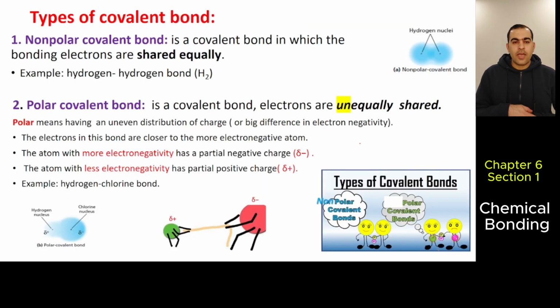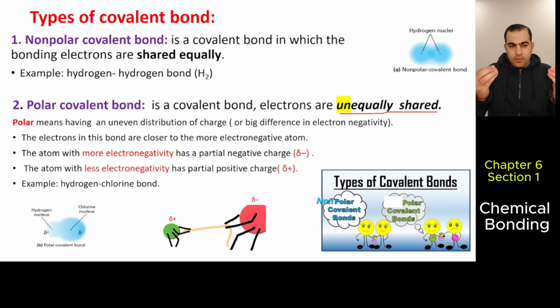Okay, types of covalent bonding. Actually, there are two types of covalent bonding: nonpolar and polar. In nonpolar bonds, the atoms share their electrons equally. But in polar covalent bonds, electrons are unequally shared. What does this mean?